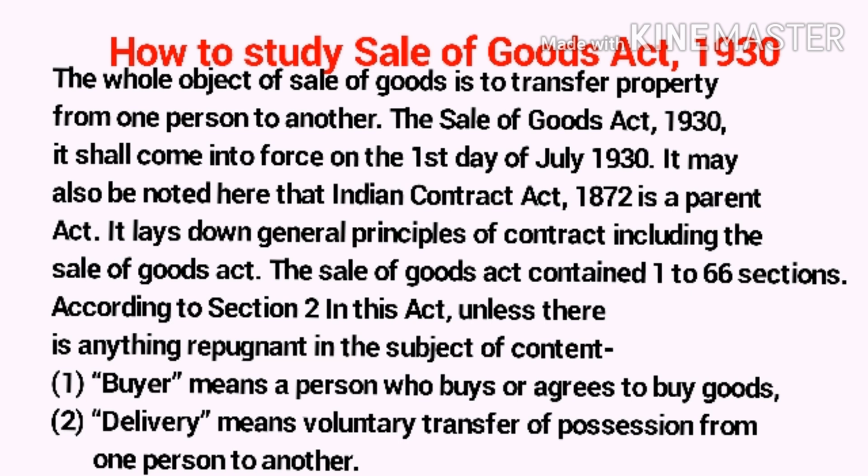The Sale of Goods Act contains sections 1 to 66. According to section 2 in this act, unless there is anything repugnant in the subject or context: First, buyer means a person who buys or agrees to buy goods. Second, delivery means voluntary transfer of possession from one person to another.